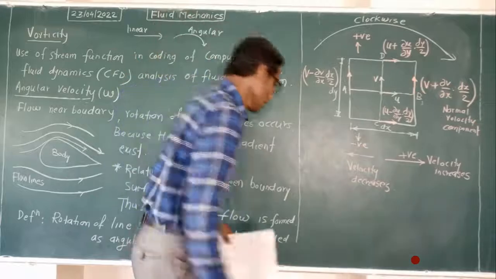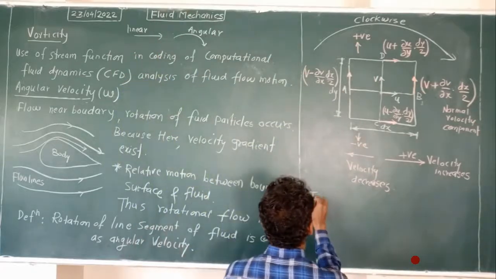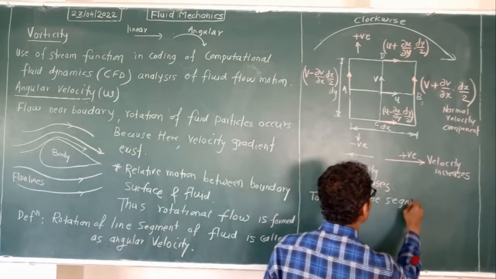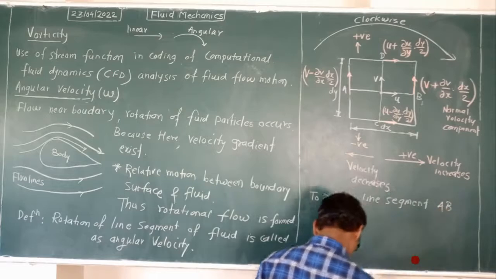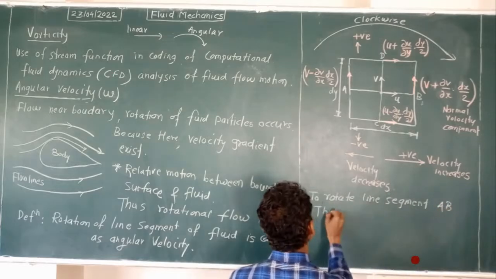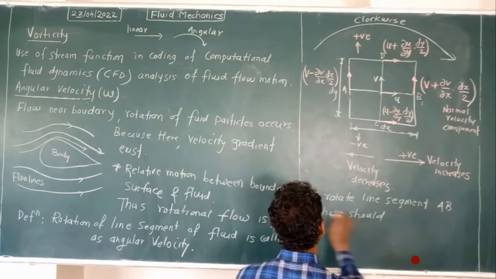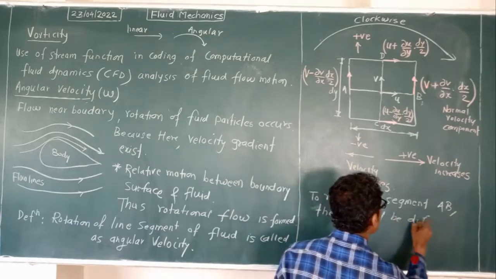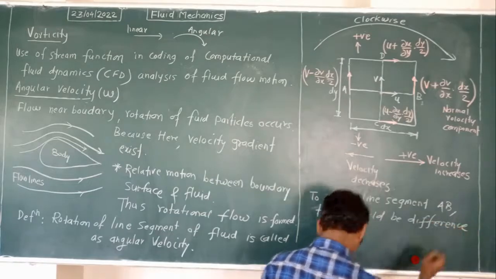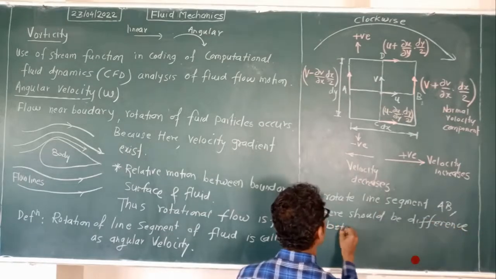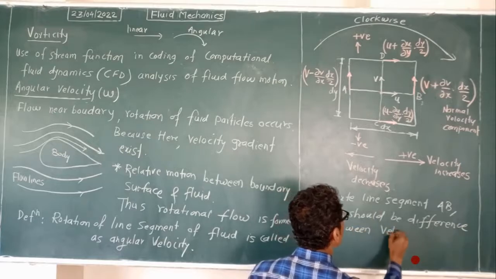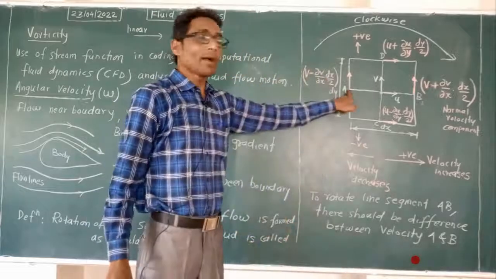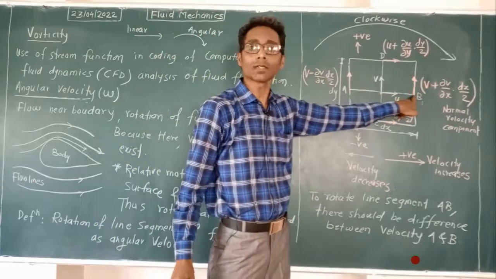Are you understanding? Okay, so here now, write down, to rotate line segment AB, there should be a difference between velocity at A and B. At this point velocity is this component, and at this point velocity is this component.